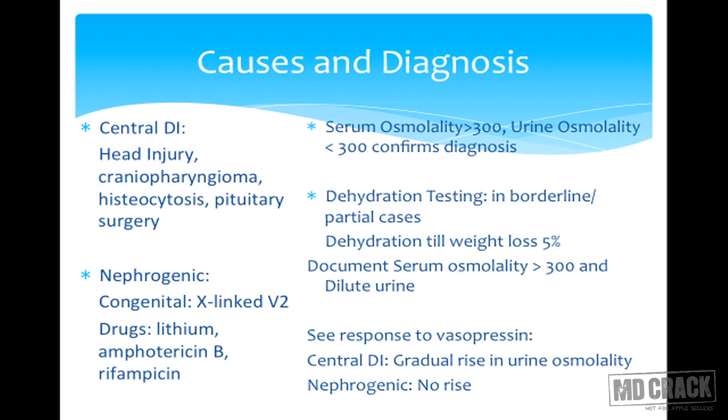After we achieve this dehydration, we give vasopressin. If there is a response to vasopressin in the form of increased concentration of the urine, that gives us a clue about central diabetes. And if there is no response to vasopressin, that gives us a diagnosis of nephrogenic diabetes.